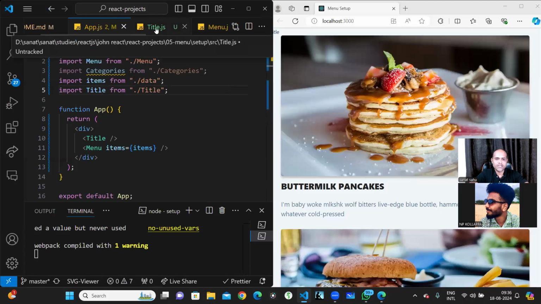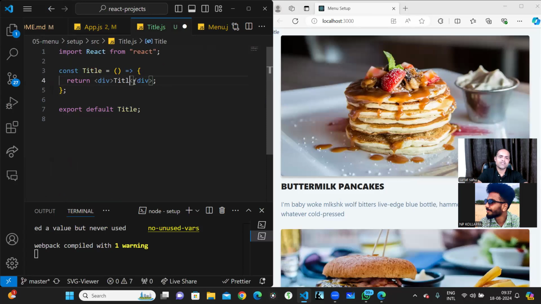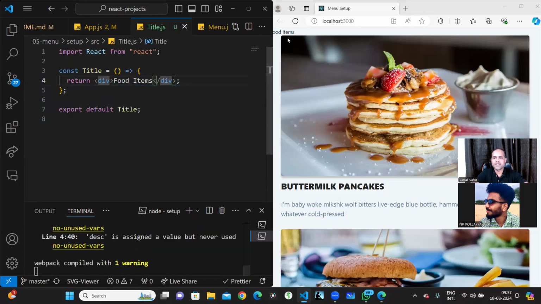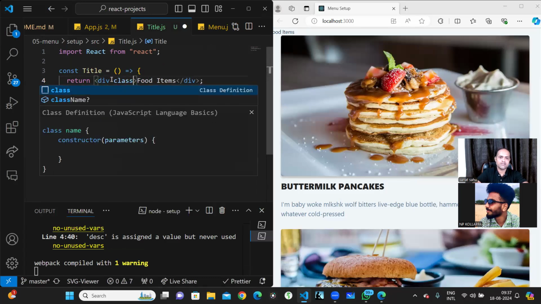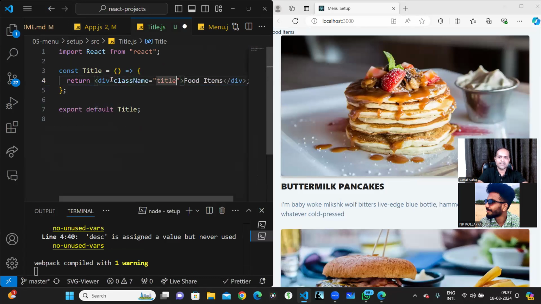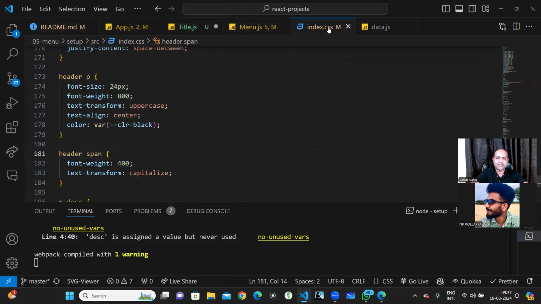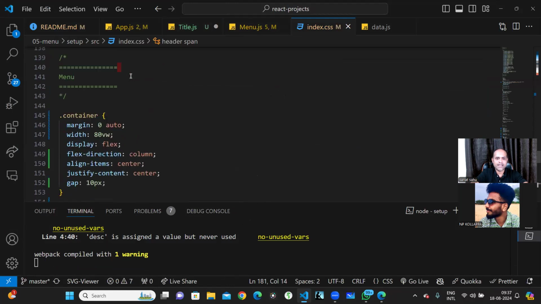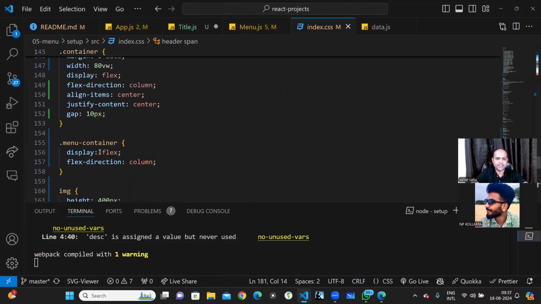So what I will do is in the title, I will just write the title over here. So this is what? Food items is my title, right? Okay, let it be food items is my title. Now, in the title component, we can do a class name. So I'll just write here title, and I'll go to the index.css. I'll just do a styling over here, simple styling, nothing much difficult.